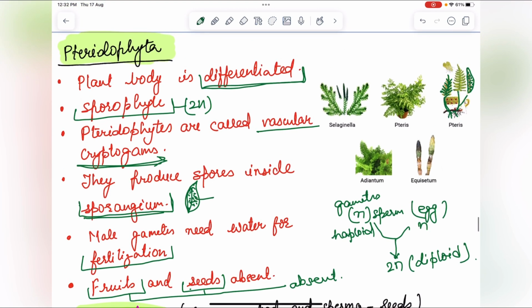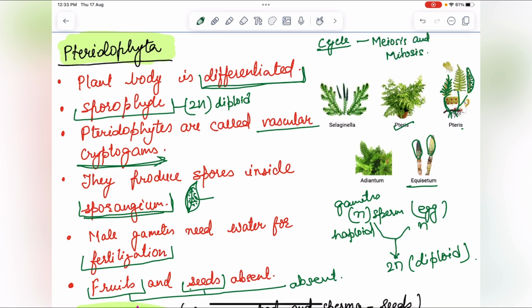Next is, what is the example? Equisetum, Adiantum. So what we have seen in pteridophyta, the plant body is differentiated into root, stem and leaves. Sporophyte is a diploid plant structure which produces haploid spores through the process of meiosis. In the next video on cell division, the cell cycle and cell division, I will explain meiosis and mitosis.